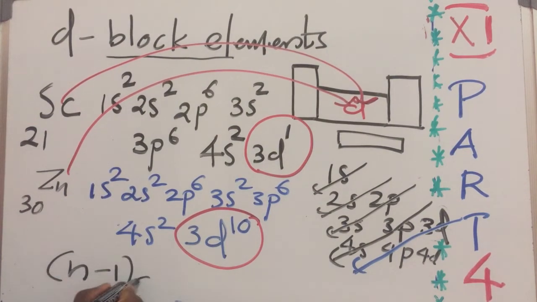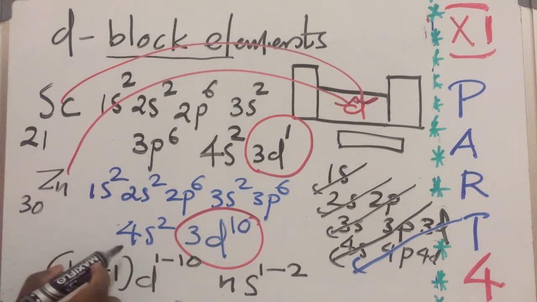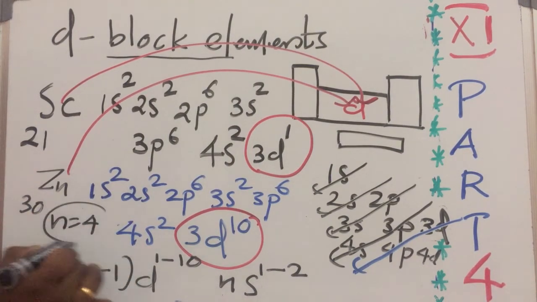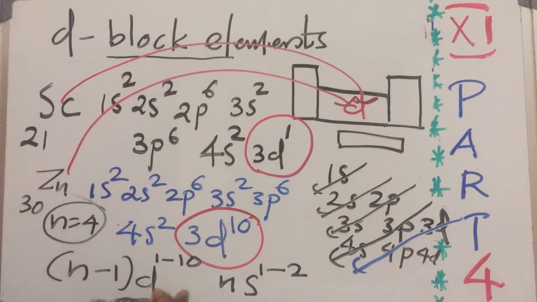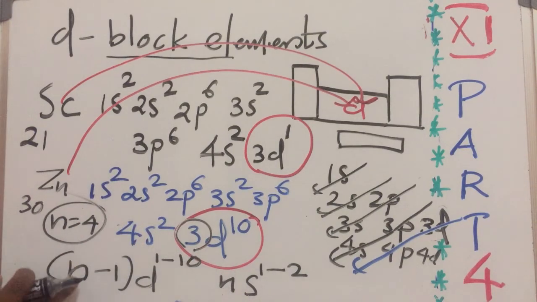The general electronic configuration of d block elements is (n-1)d1 to 10 ns1 to 2. Clear? Why n-1? Suppose n is equal to 4, so 4s2. Here 3d comes, which is 1 less. So n minus 1: 4 minus 1 equals 3d. So ns, then (n-1)d. This is the general electronic configuration of d block elements.